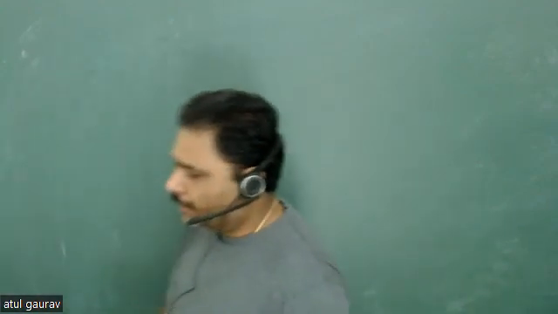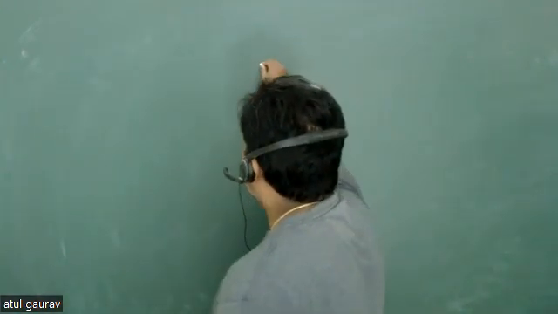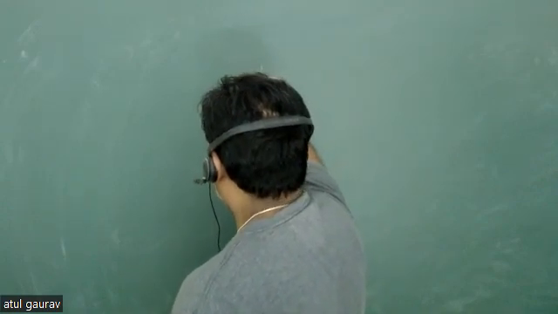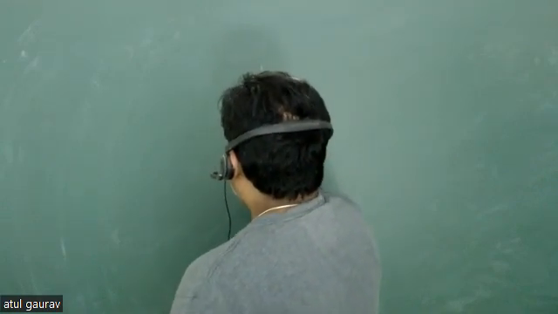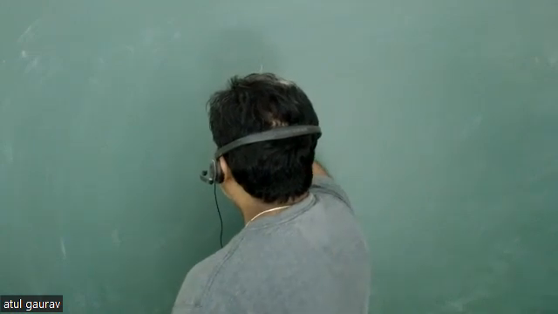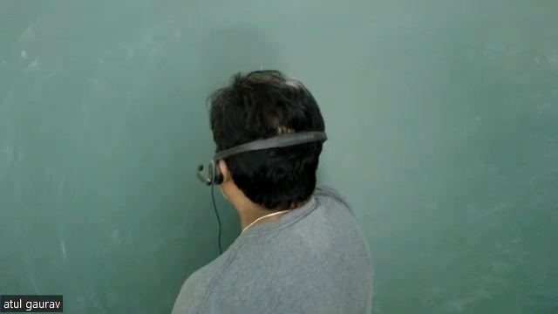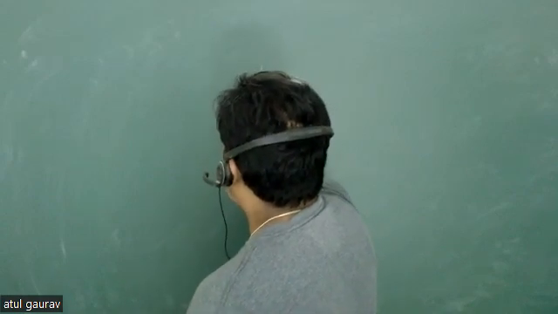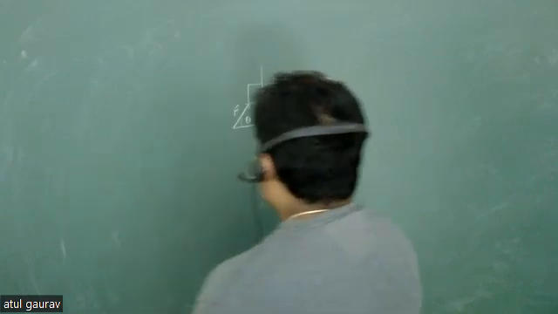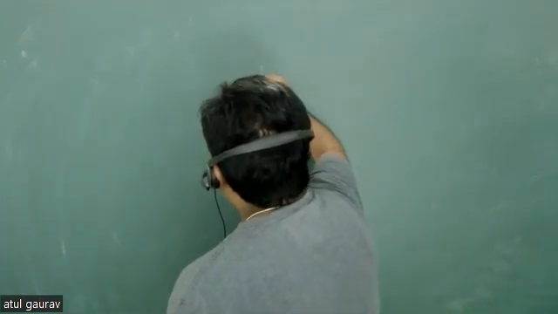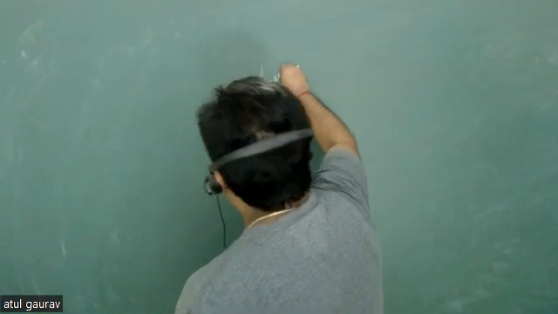Okay. Now look at this problem. This is a very interesting one. There is some force, and you are applying this force at some angle with the horizontal. This is your force F. Let's say this mass is M. The coefficient of friction is mu.